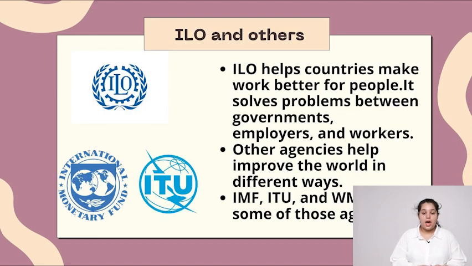ILO and others. ILO helps countries make work better for people. It solves problems between the governments, employers and workers. Other agencies help improve the world in different ways. IMF, ITU, and WMO are some of those agencies.